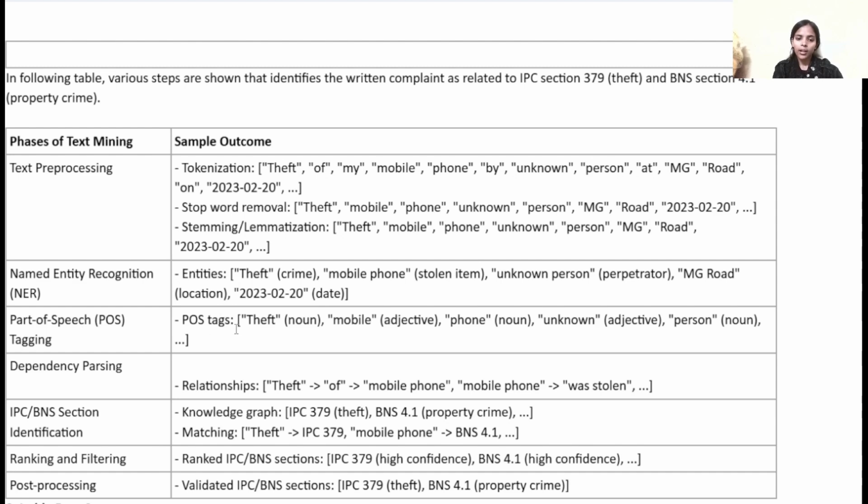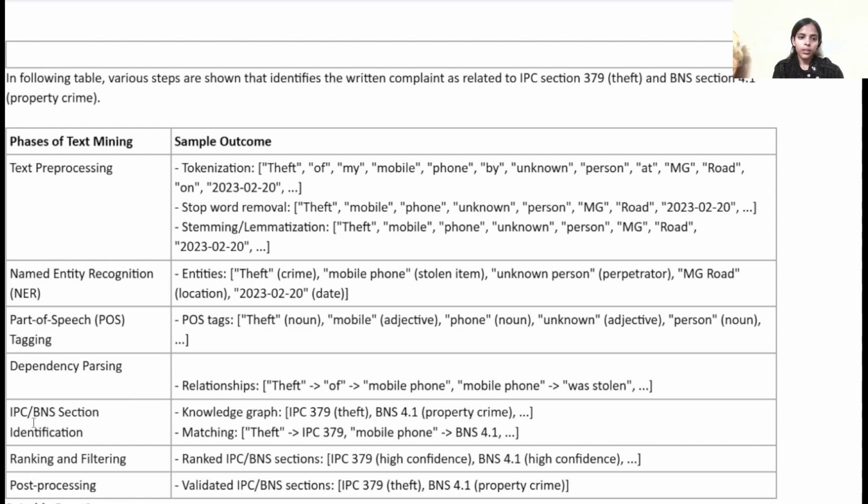The third phase of text mining is part of speech tagging. In these POS tags, theft is a noun, mobile is an adjective, phone is a noun, unknown is an adjective, person is a noun, and so on. The fourth phase of text mining is dependency parsing. In this, we learn about the relationships, such as how theft is related to mobile phone: theft of mobile phone, the mobile phone was stolen by an unknown person. This is the relationship between two entities.